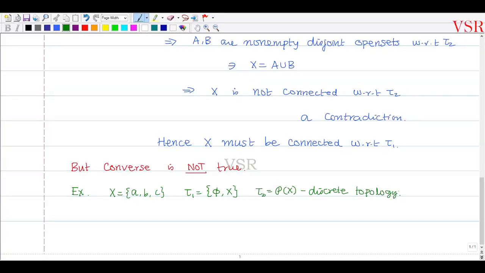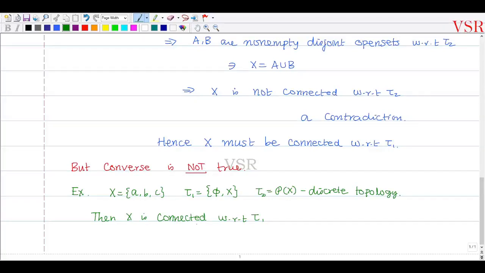Okay, note that capital X is connected with respect to tau 1, because there are no disjoint open sets in which X can be expressed as the union of two non-empty disjoint open sets. Here I have only the empty set and the whole set.